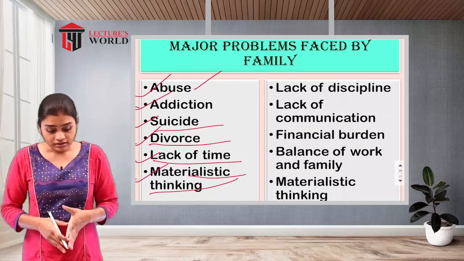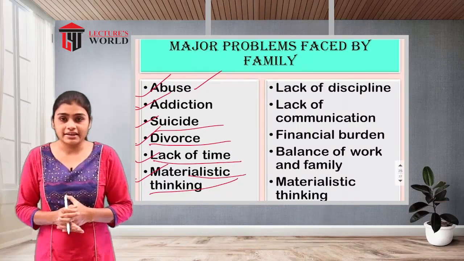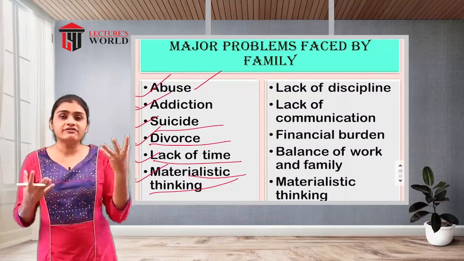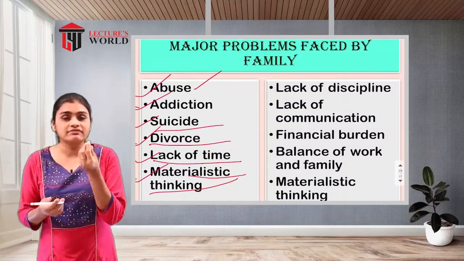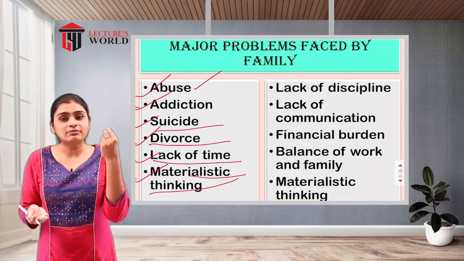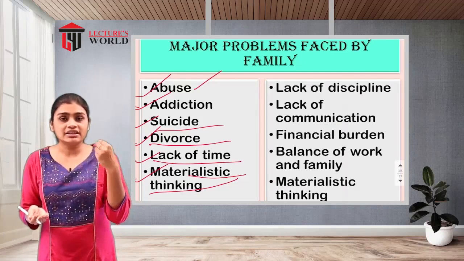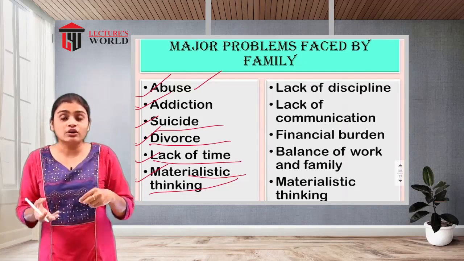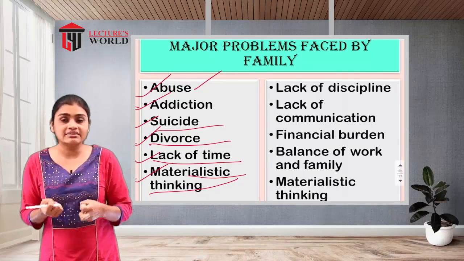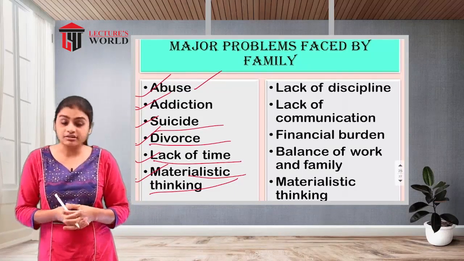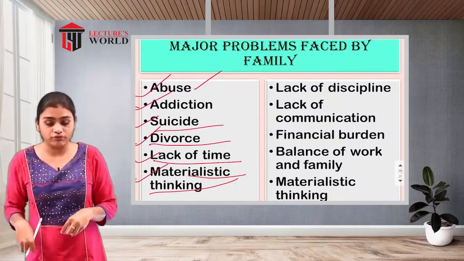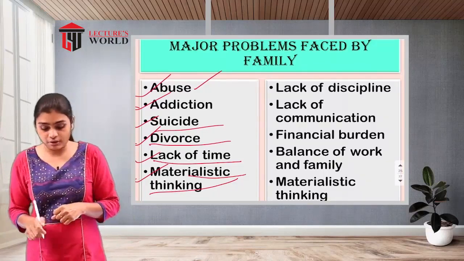Then materialistic thinking. Materialistic thinking means all the time one family member, a husband or a wife, is involved in activities where the focus is only on the luxury of life and getting expensive things. So that is materialistic thinking. All the time the materialistic thinking is involved. So that is also a problem.